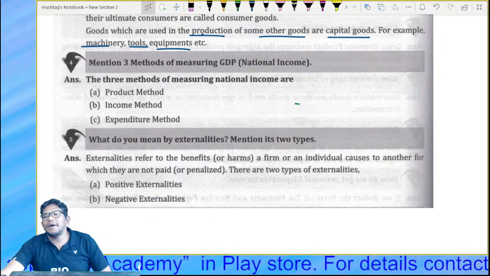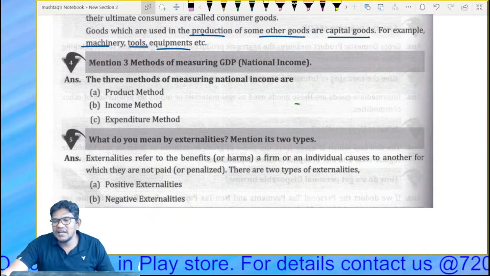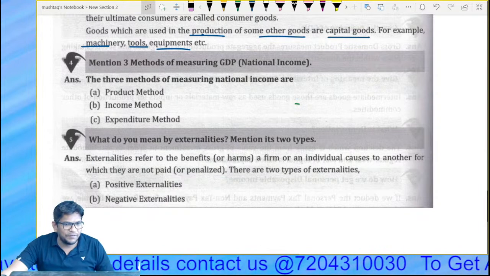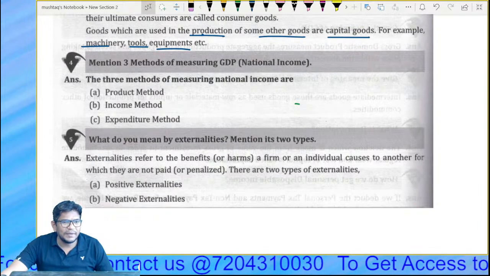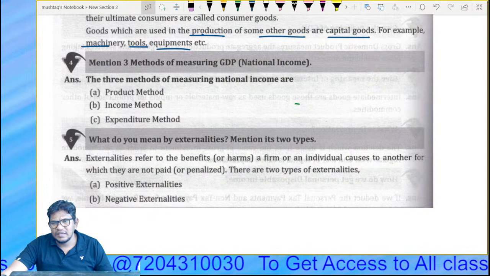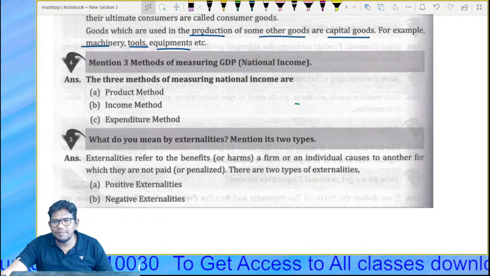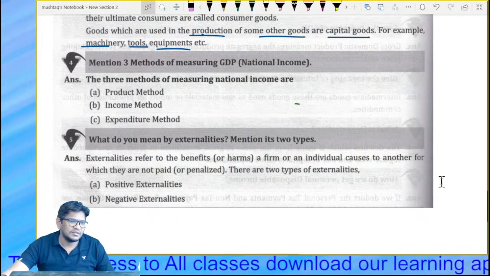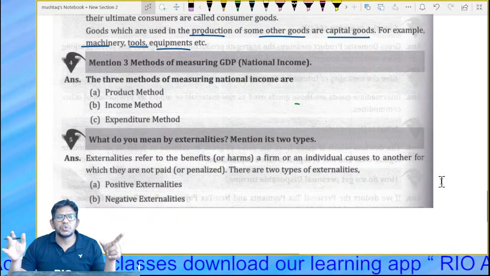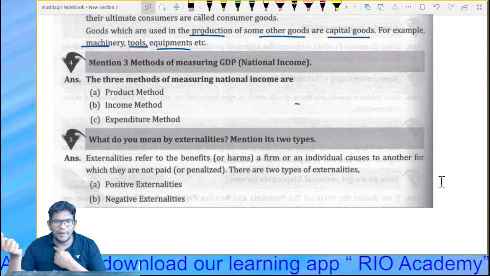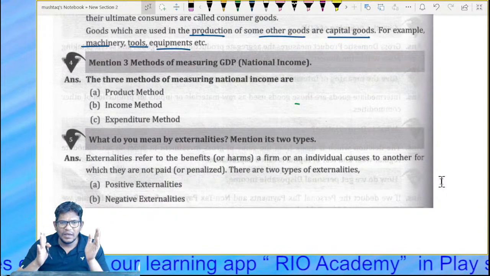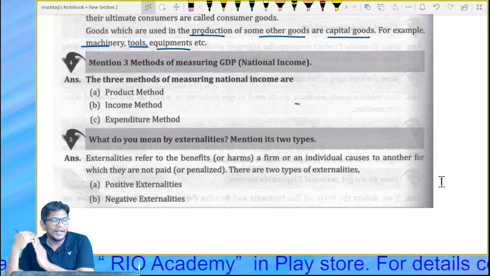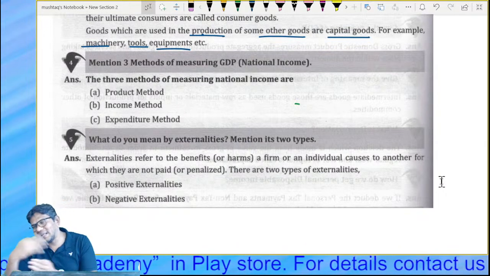Next, what do you mean by externalities? Mention its types. Externality means what? We discussed yesterday, there may be some kind of benefit we get, but sometimes it may be harmful for us. Externalities refer to the benefits or harm a firm or an individual causes to another, which are not paid for, meaning they are not penalized.